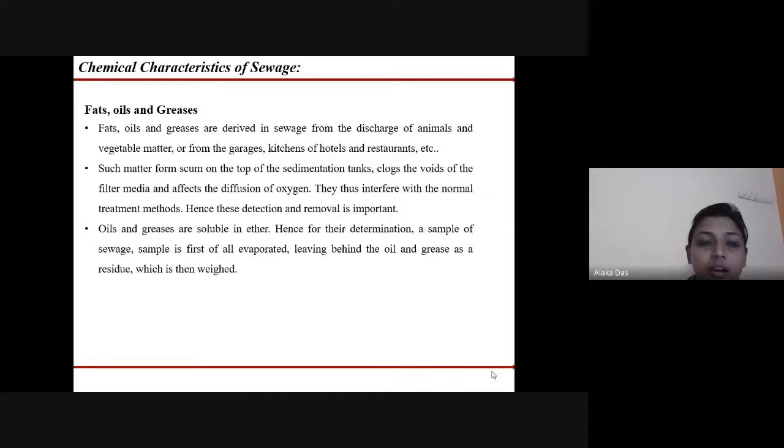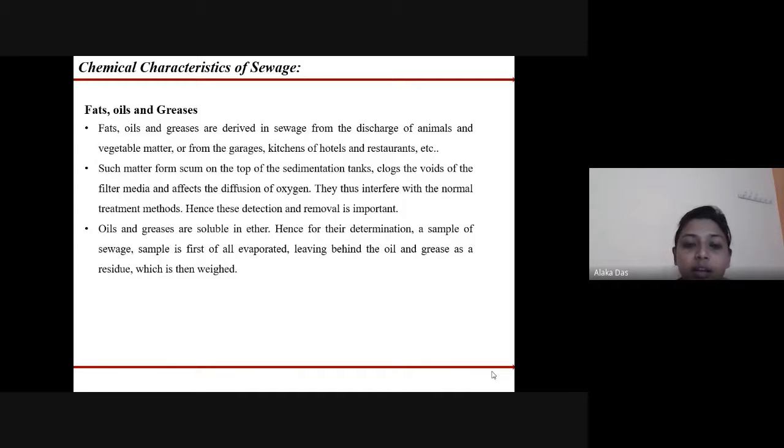Next is fats, oils, and greases. They come into the sewage from the discharge of animal and vegetable matter, or from waste coming out from garages and the kitchens of hotels and restaurants. Such oils, fats, and greases should be removed from the sewage, because they can form a scum on the top of the sedimentation tank during treatment, and they can clog the voids of the filter media as well, which will affect the diffusion of oxygen. Thus, they interfere with the normal treatment methods. Therefore, their detection and removal is very important.